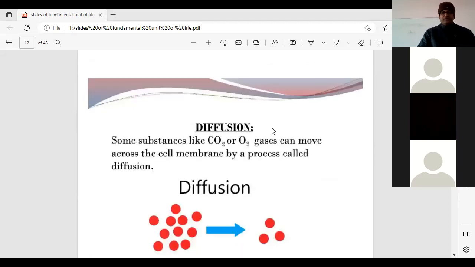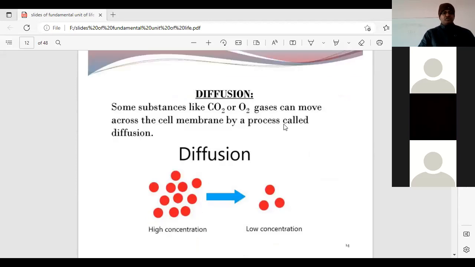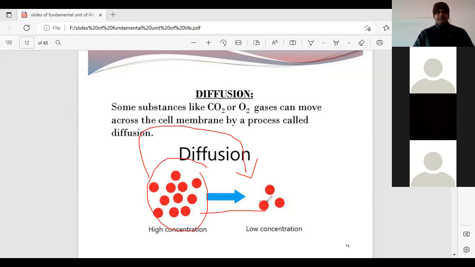Now, how will a material cross the cell membrane? There are different mechanisms, either by diffusion. Some substances like carbon dioxide and oxygen, the gases, can move across the cell by a process called diffusion. The flow will always be from the higher towards the lower concentration of the molecules.